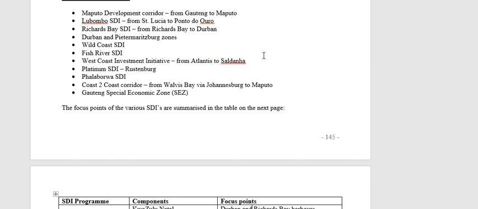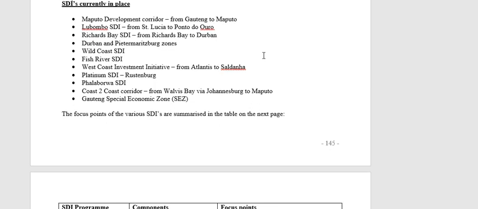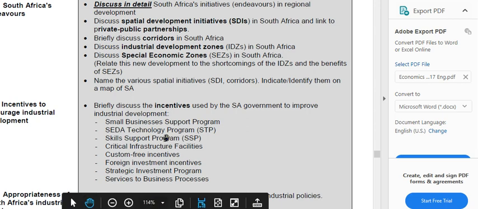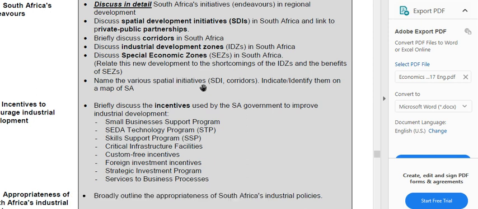Okay, the list of SDIs that is currently in place, you can just work through this, know some of these examples. You will see in your exam guideline document, it says specifically, name the various SDIs and corridors, and you must be able to identify them on a map. Sometimes in a data response question, they will give you a map and ask which SDI is presented by number A on the map or whatever the case may be. So place them on a map.